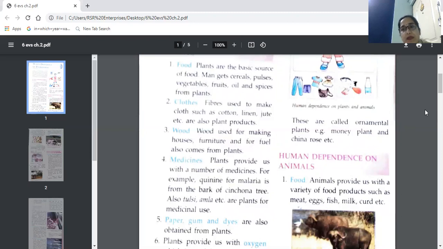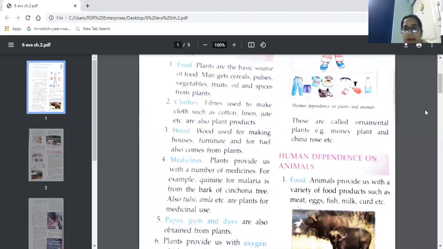In villages, people use wood for burning purpose so that they can cook food there. The tribal people use wood as fuel. In cities, we use cylinders there, LPG there, but the tribal people or in remote villages also, they use wood for fuel.